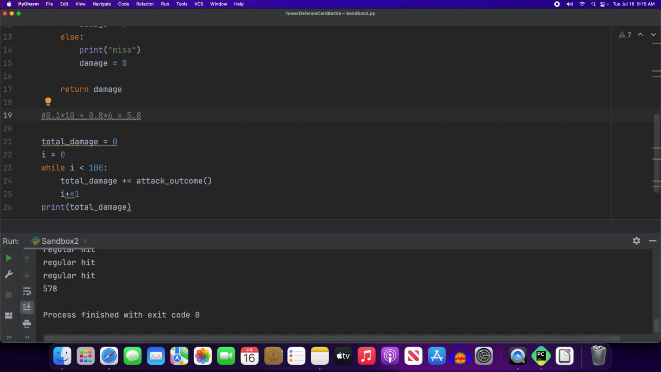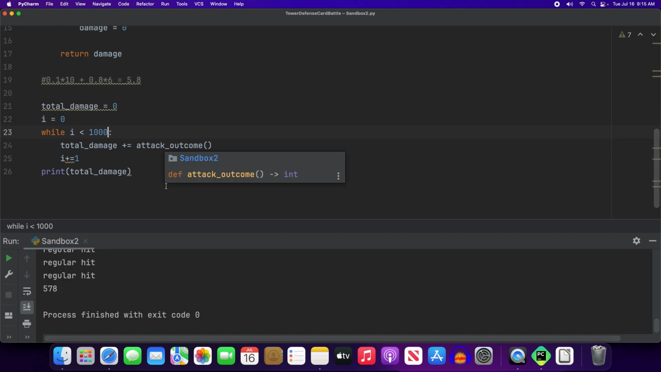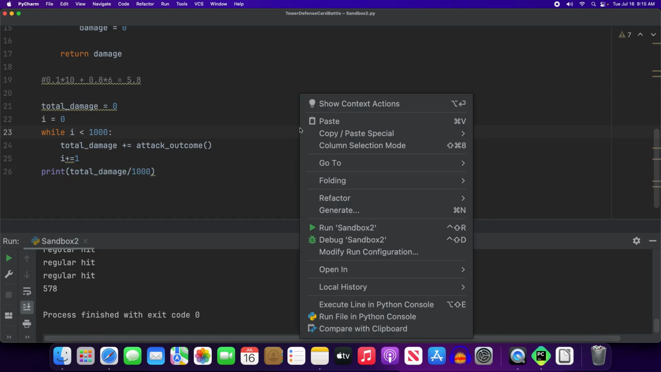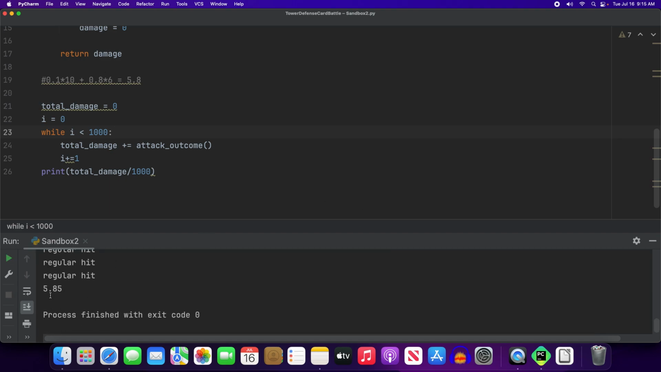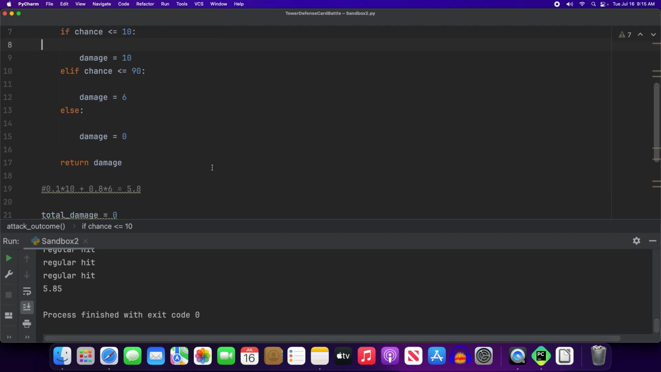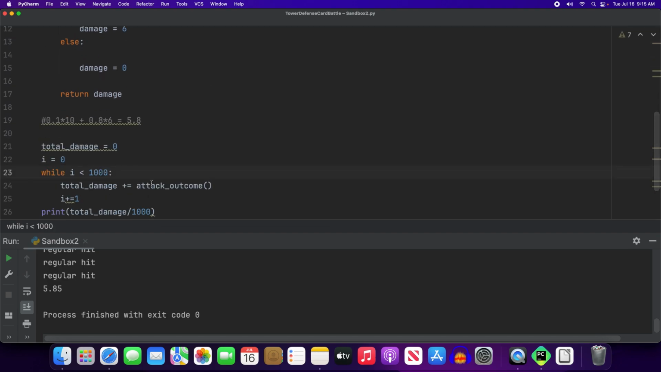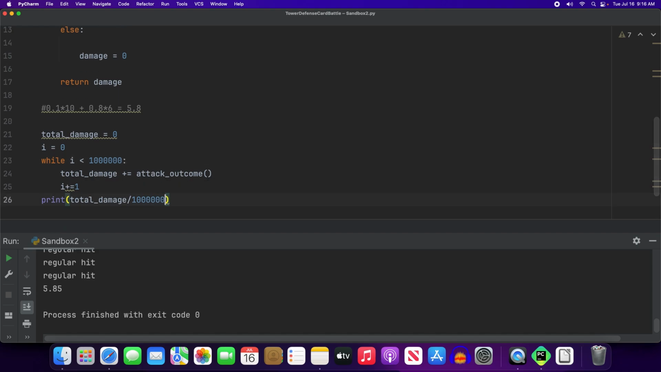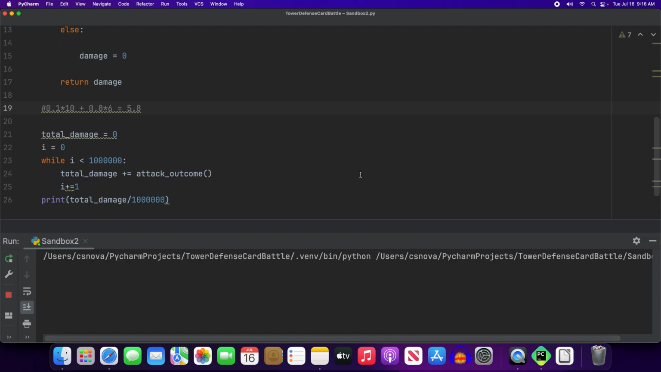If I was to make this 1,000, and let's actually do the divide by 1,000 this time, we get 5.85, again very close to 5.8. I meant to get rid of my print statements, so let me get rid of those, and let's up this to a really huge number. So I have 1,000. Let's make it 1,000,000. 5.8 almost exactly. So that's how expected outcome works.